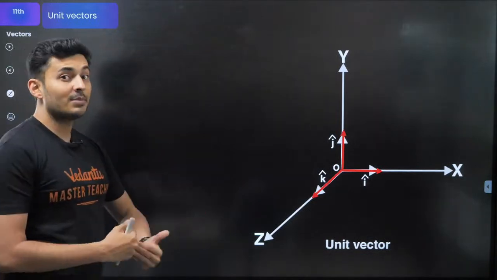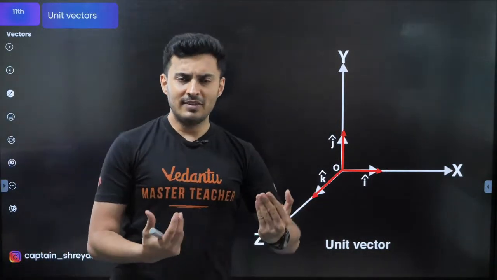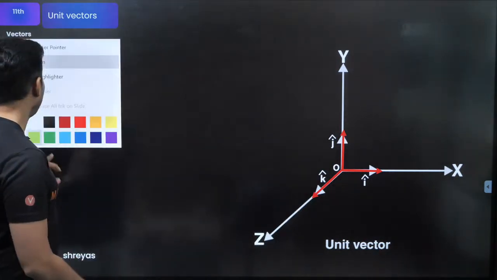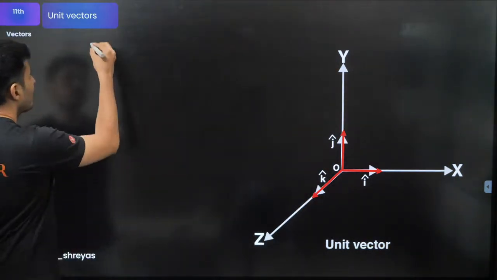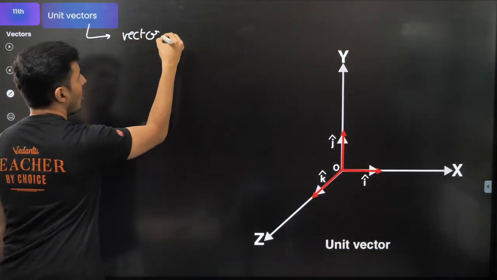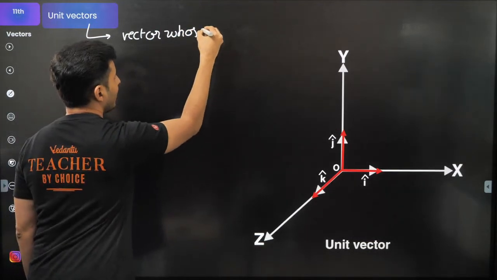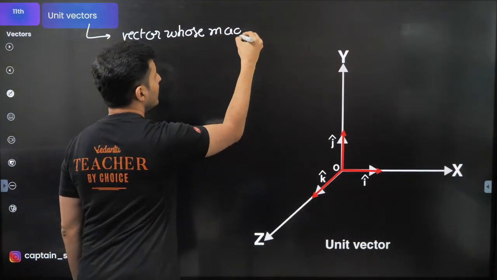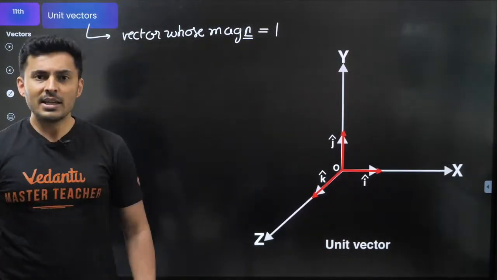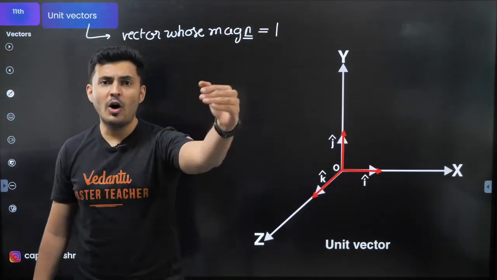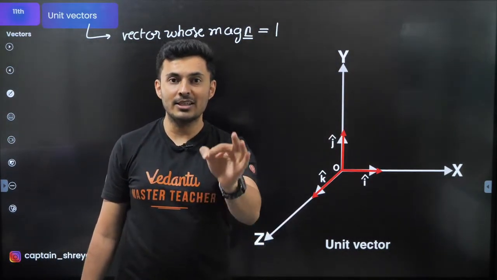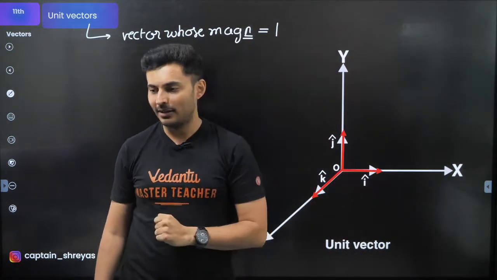Now we have something called unit vectors, which help us write vectors in a much better way. What exactly is a unit vector? A unit vector is a vector whose magnitude is nothing but 1. If I tell you Rashmi walks 1 kilometer in the east direction, then Rashmi's displacement is a unit vector.